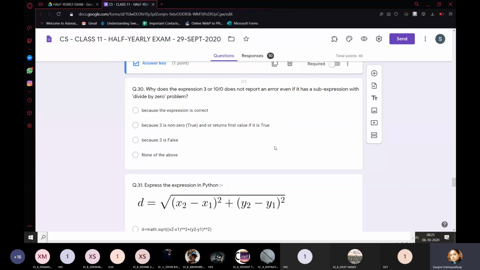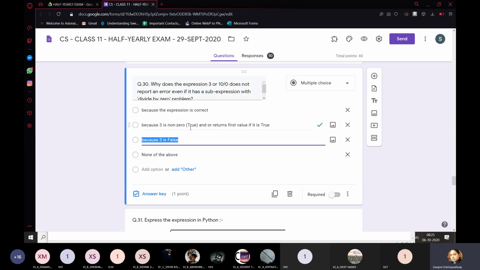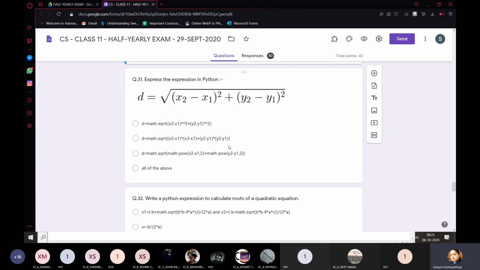Because 3 is non-zero, and non-zero is considered as true, and or just needs one true. First one is true, it will always return the first value. It will not evaluate or execute the second side. So the answer is the second option.